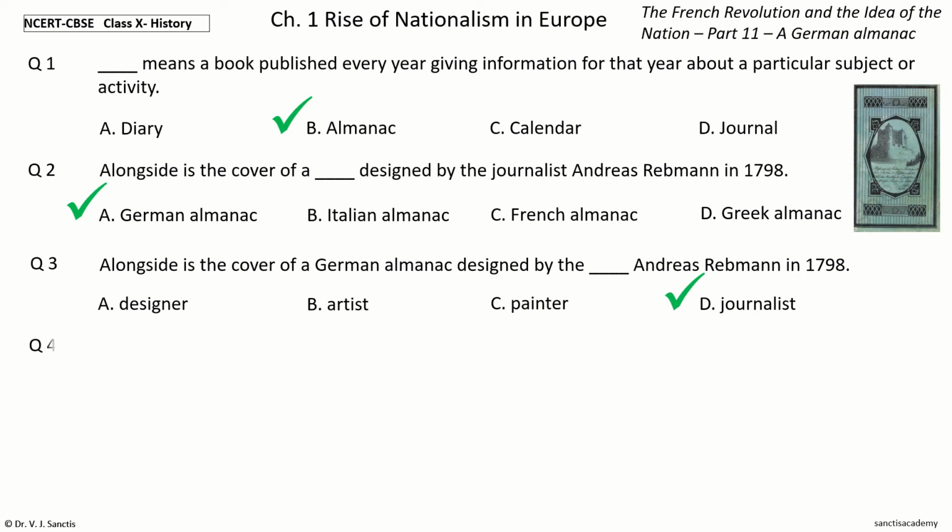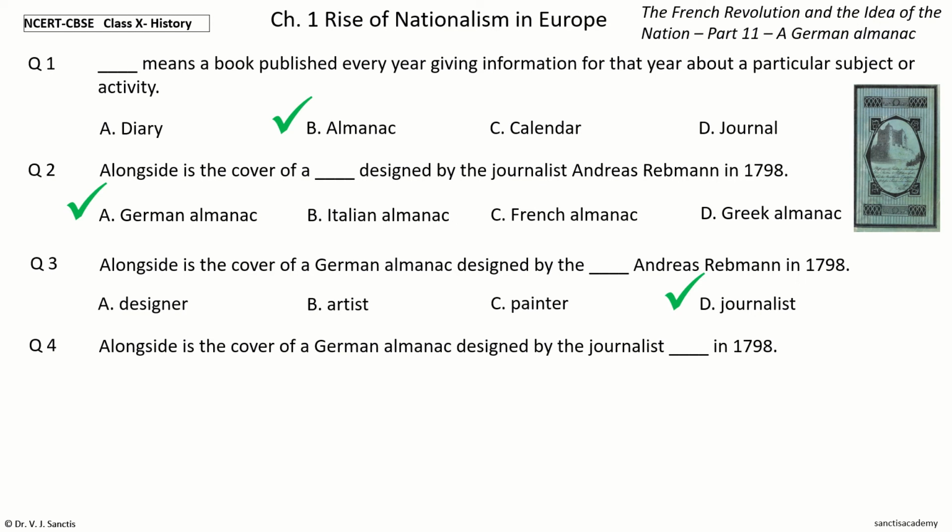Question 4. Alongside is the cover of a German almanac designed by the journalist dash in 1798. The options are Ernst Renan, Frederick Sorrieu, Andreas Rebmann, Karl Caspar Fritz.